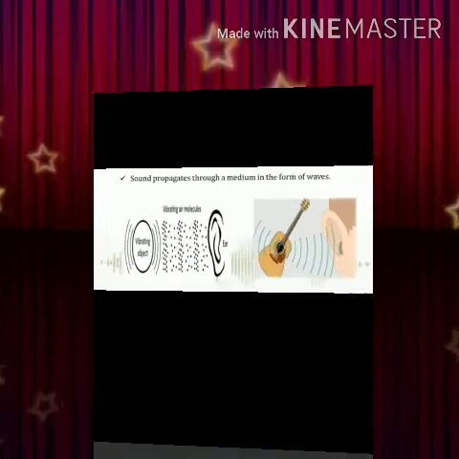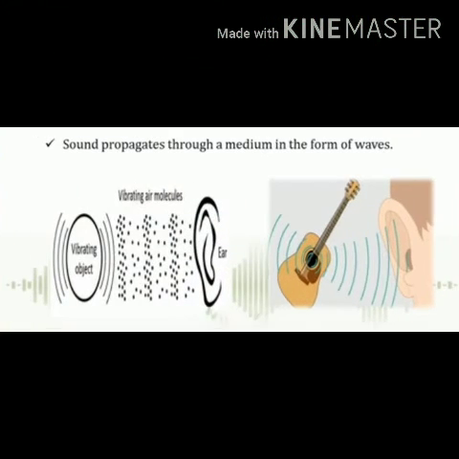Now once the sound is produced, it has to travel. So how is it going to travel from one part to another? When an object vibrates, it causes the surrounding particles in the medium to vibrate. I told you earlier that sound needs a medium to travel, correct? So these particles keep on colliding with the neighboring particles till the vibration reaches the ear. And once the vibration reaches the ear, we are able to hear the sound.